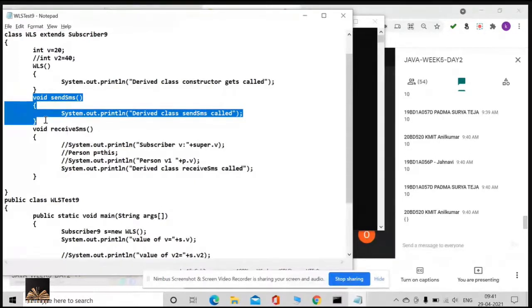But only regarding instance methods, the decision is going to be taken at runtime. Understood now, guys? Everybody, please do keep this point in your mind.